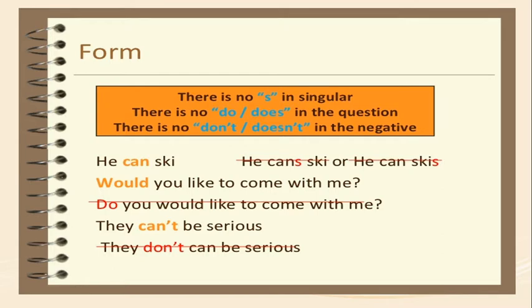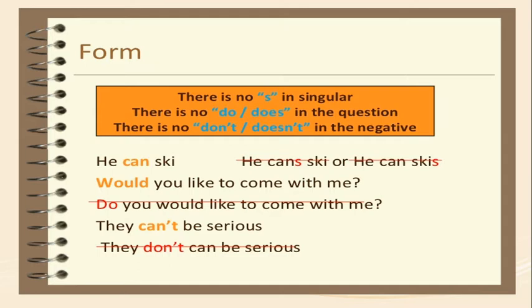That is wrong. Would you like to come with me? This is the right form. Do you would like to come with me? This sentence is wrong. So you have to say, would you like to come with me? You should not write in this way. They can't be serious. This is the right sentence. You should not write they don't can be serious. That is wrong.